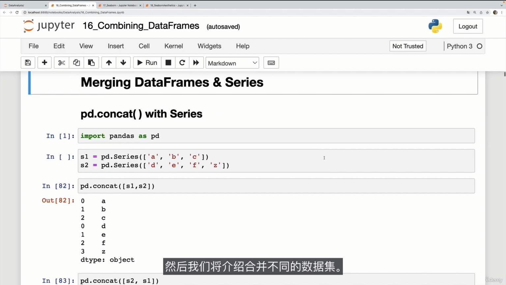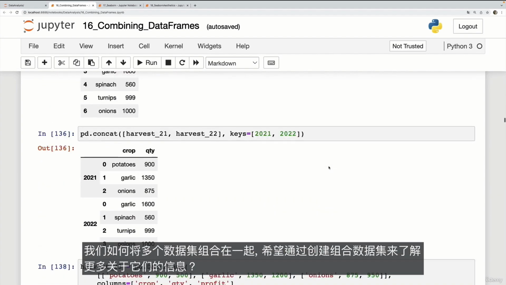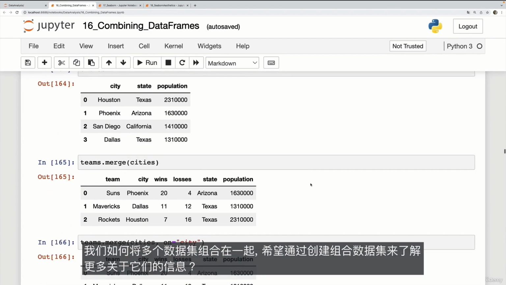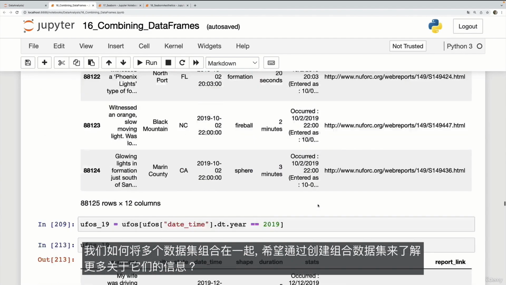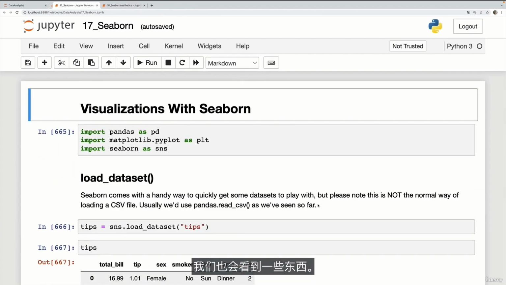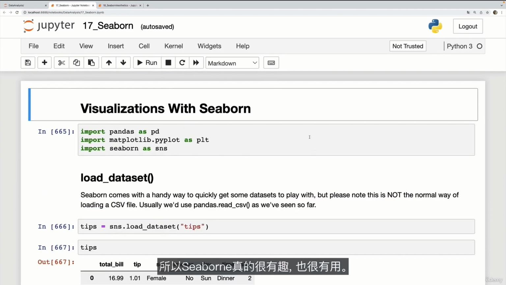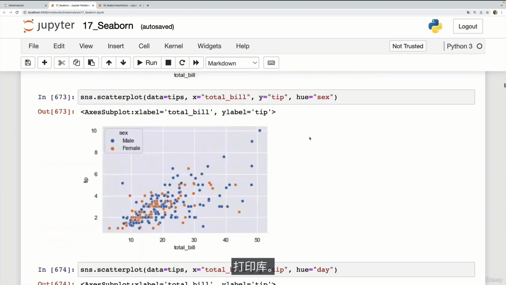Then we cover merging different data sets. How do we combine multiple data sets together to hopefully learn more about both of them, to gain more information by creating a combo data set? And we'll visualize some things as well throughout that. And then we talk about Seaborn. So Seaborn, a really fun and very useful plotting library.